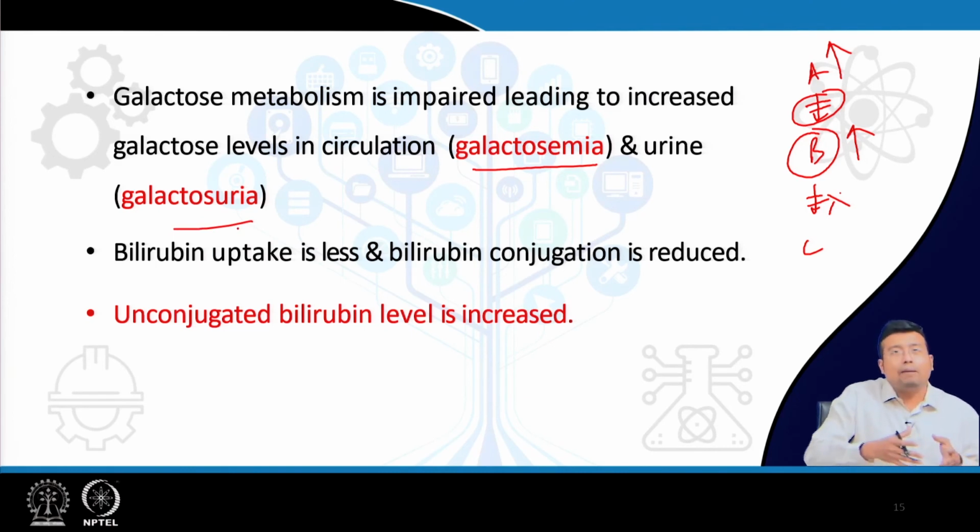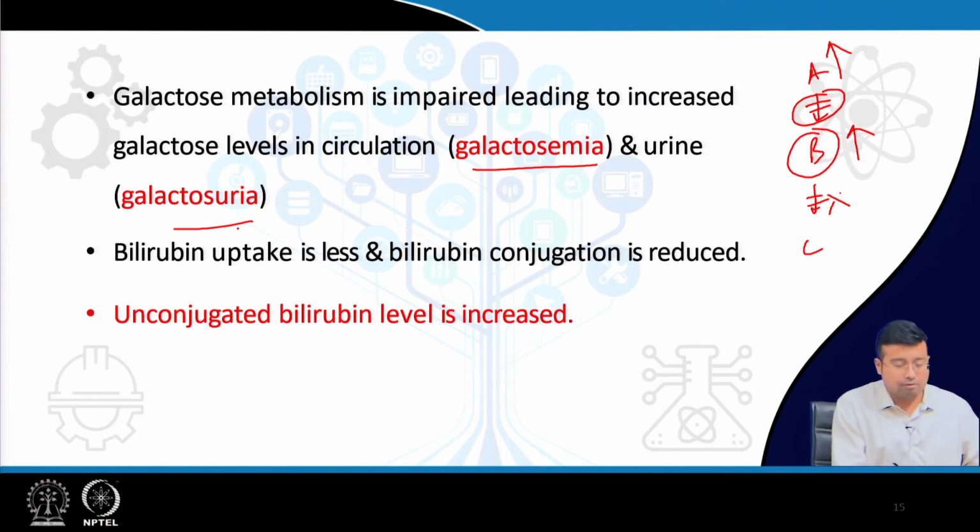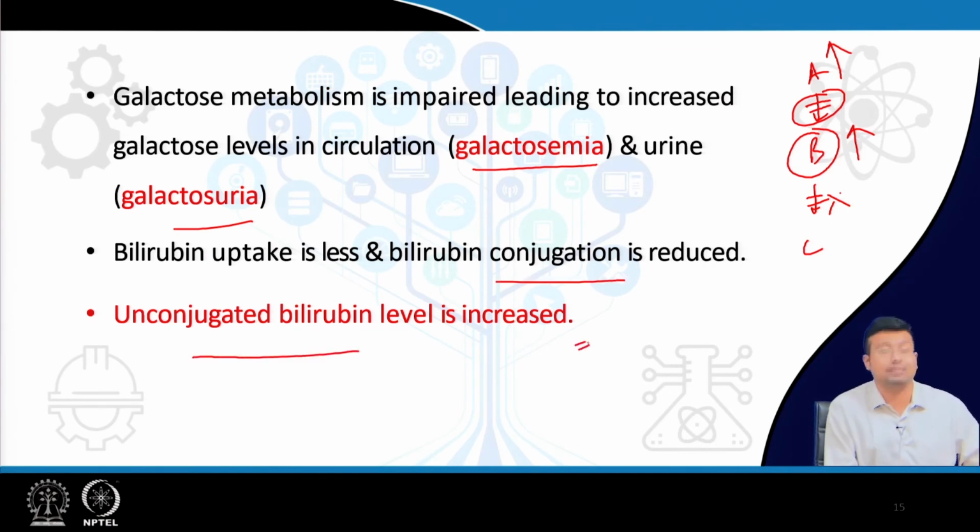What happens? Bilirubin uptake is also less because the liver is at fault. Why? Because excess galactose 1-phosphate gets accumulated in the liver. It leads to a condition that is known as hepatomegaly. Megaly means enlargement, here of the liver. So, the liver is under assault. The cells are filled with galactose 1-phosphate and the liver cannot function properly, and that is the reason why bilirubin uptake is less, bilirubin conjugation is reduced and unconjugated bilirubin is increased in the system. Basically, liver cells help in conjugation of bilirubin. If liver cells are not functioning properly, there will be jaundice, in this case unconjugated hyperbilirubinemia.